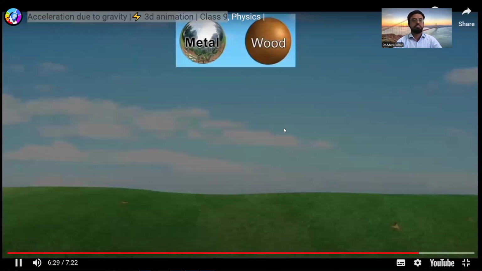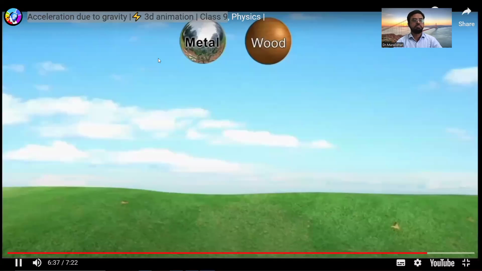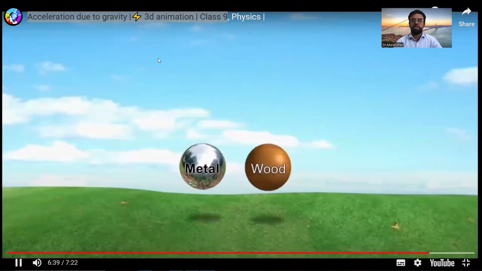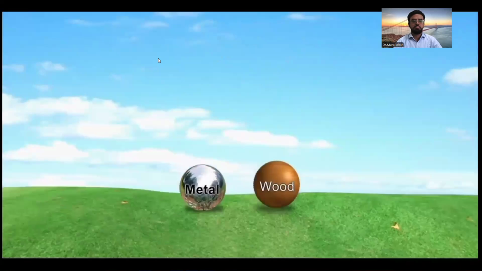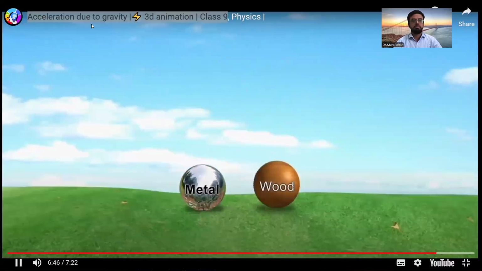Let's use two identical objects with very different masses to verify this statement, an observation made by Galileo. Drop a metallic ball and an identical wooden ball from a height. Do you notice that both reach the surface of the Earth simultaneously?